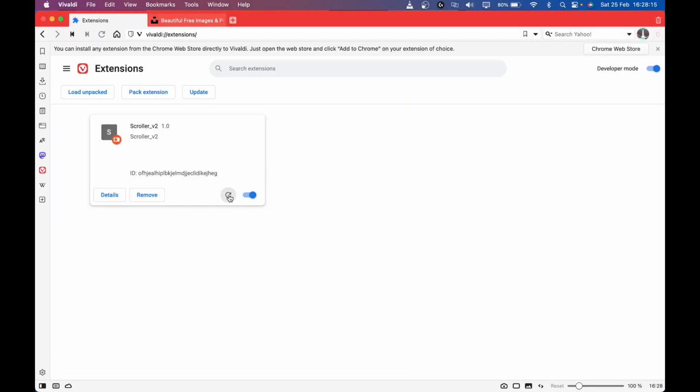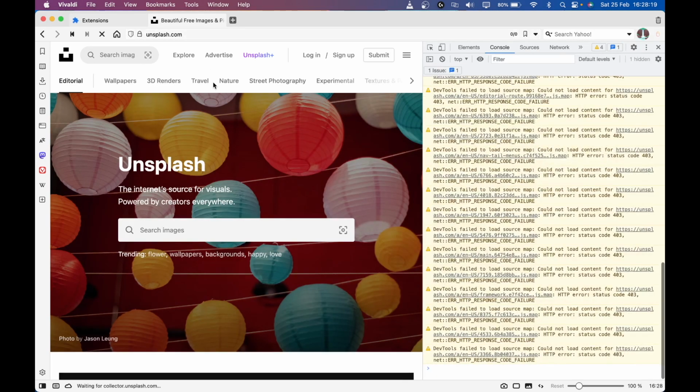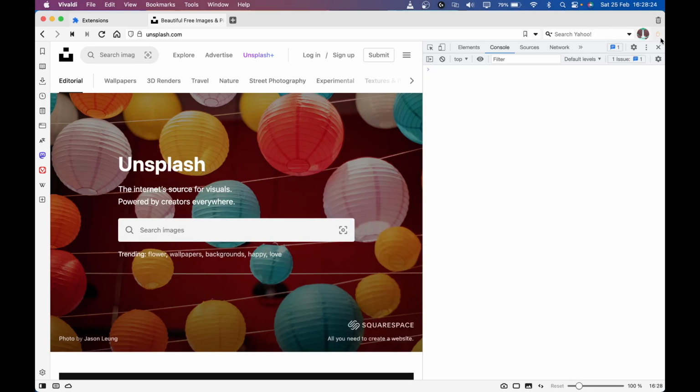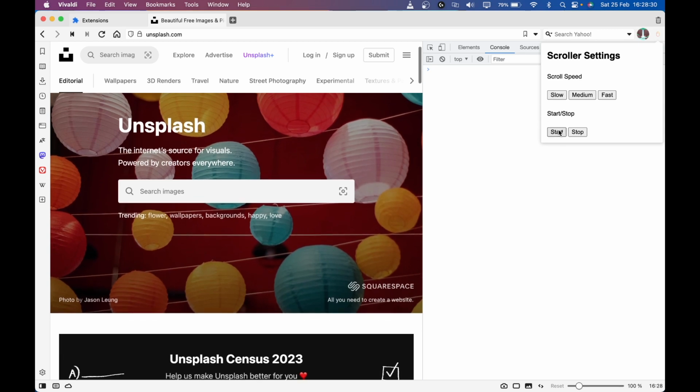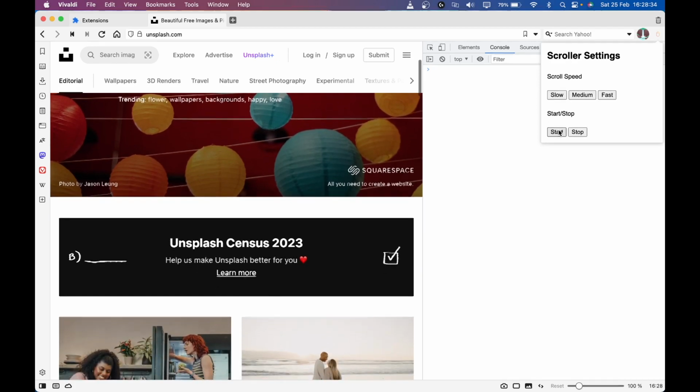So I'm going to click on reload, reload at least 2 times, and then click here, click on slow and then click on start, and as you can see, it will start scrolling the web page slowly.